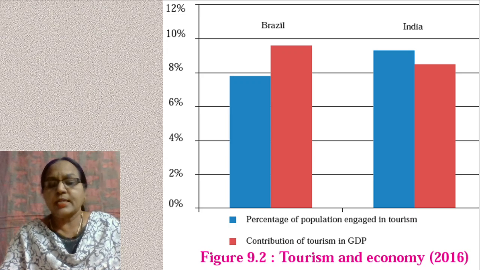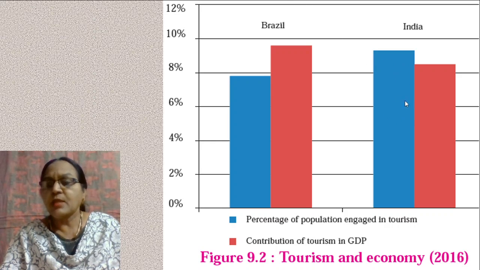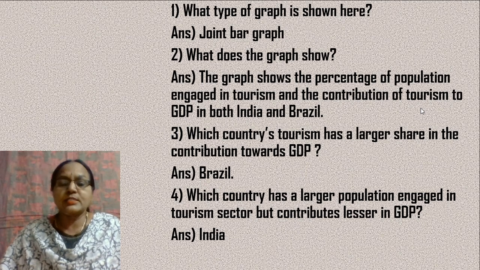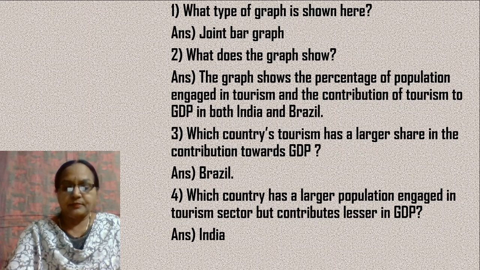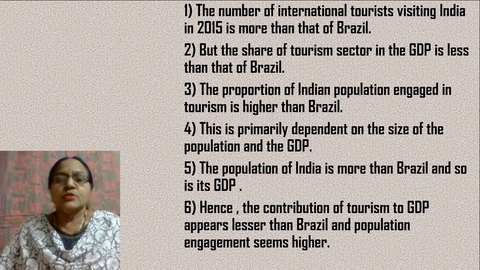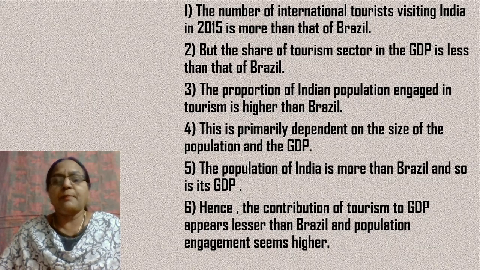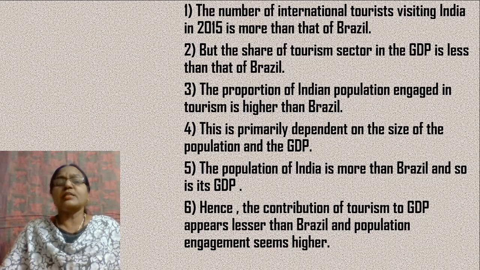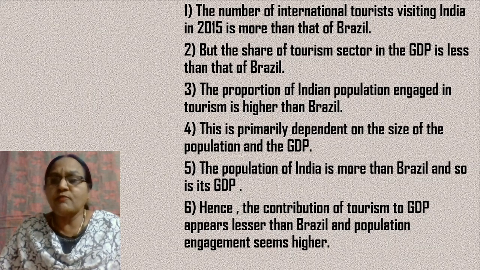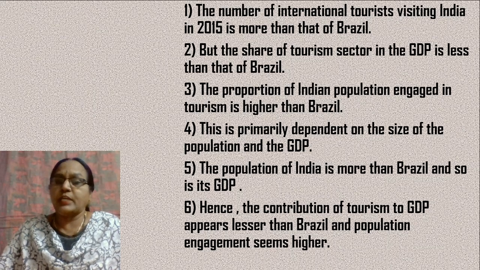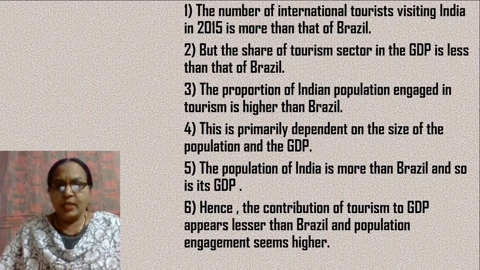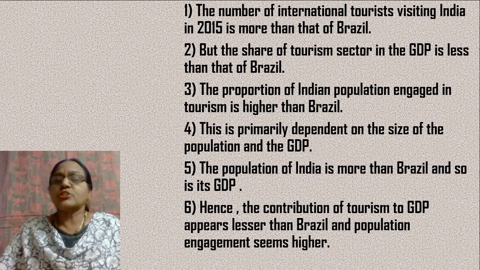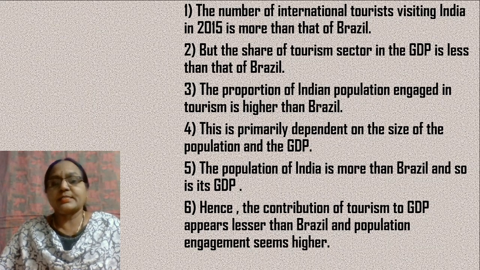Okay, now same. In the case of India, we have more percentage of population engaged in tourism, but its contribution towards GDP is less. Okay, so which country is that? It is India. Now, depending on the joint bar graph that we saw as well as the line graph, we found that the number of international tourists visiting India in 2015 is more than that of Brazil.